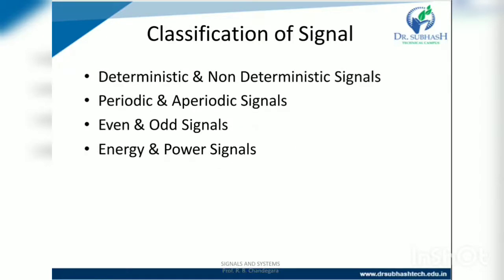Now the classification as per the signals and systems subject is deterministic and non-deterministic signals, periodic and aperiodic signals, even and odd signals. And the last is energy signals and power signals.